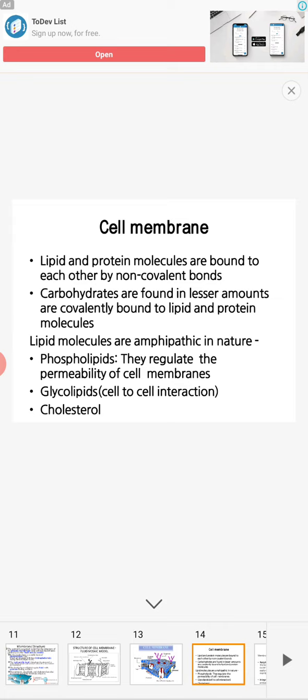See, this is mainly the importance of lipids and proteins, because they are part of the cell membrane, phospholipids. Carbohydrates are found in lesser amounts and are covalently bound to lipid and protein. Lipids are amphipathic in nature. So what is amphipathic? It is both hydrophilic and hydrophobic. Phospholipids regulate the permeability of the cell membrane, because of transport in and out. It is selectively permeable.